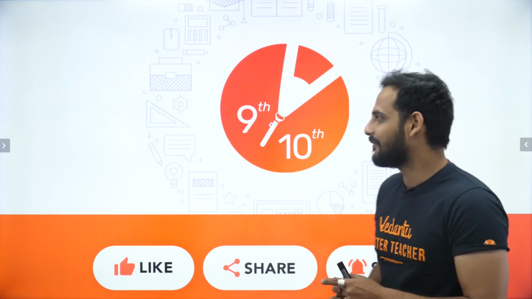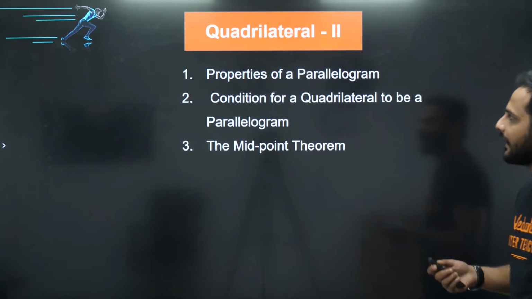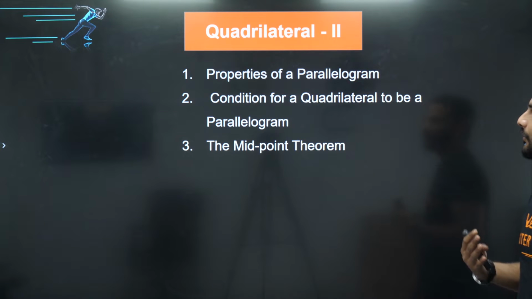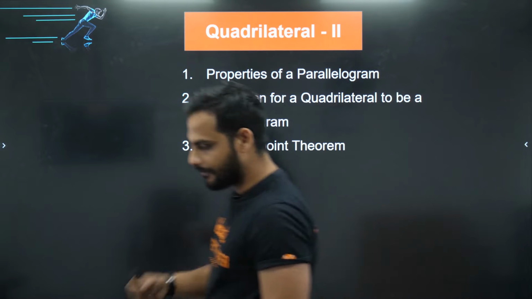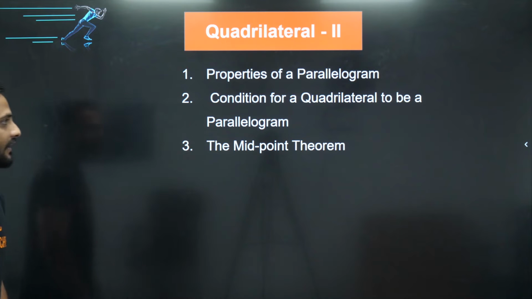Okay, chalo. So now bachcho, we'll be starting today. We'll be moving ahead with the quadrilateral second module, and the more important thing is properties of a parallelogram. Then the condition for a quadrilateral to be a parallelogram. So this part I have discussed.